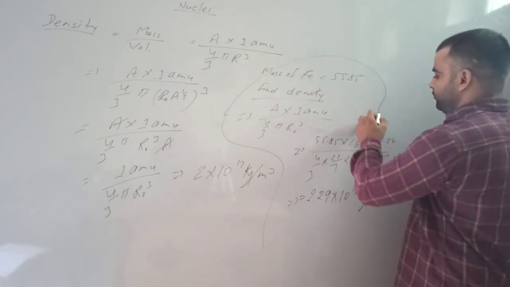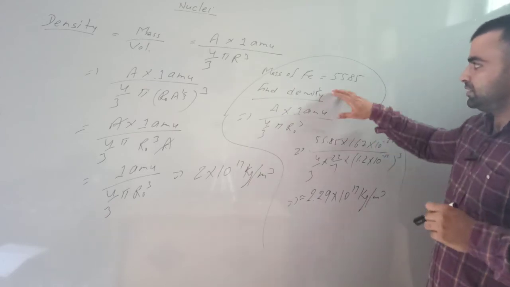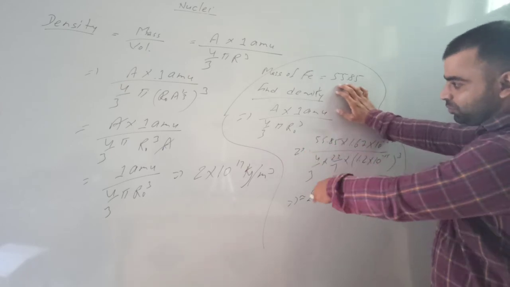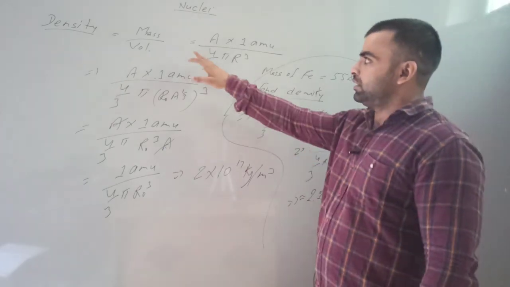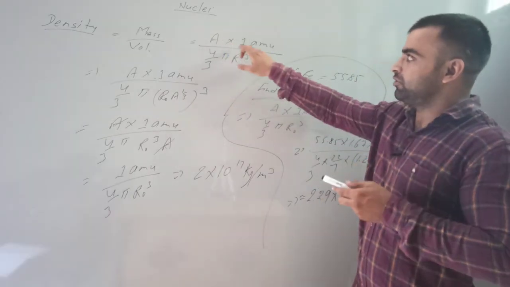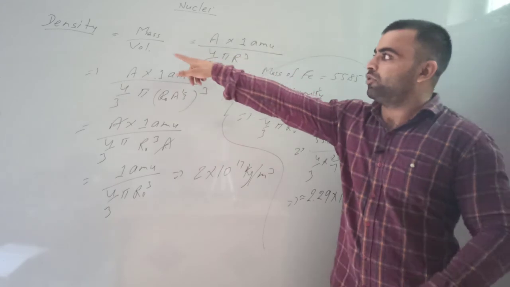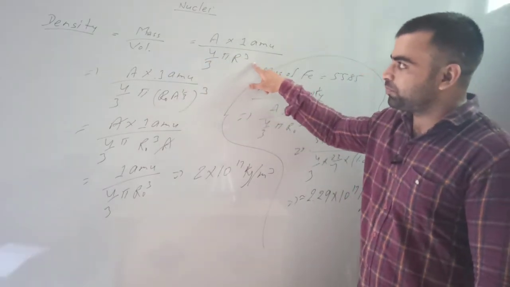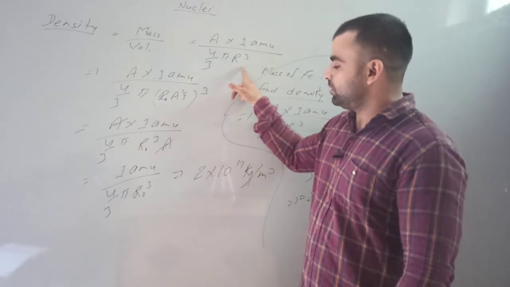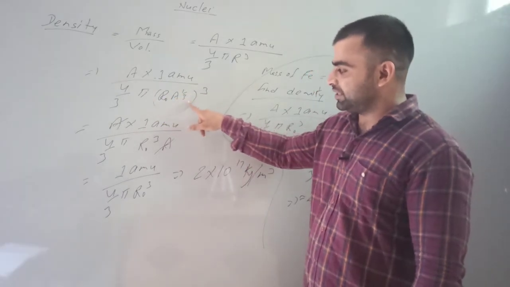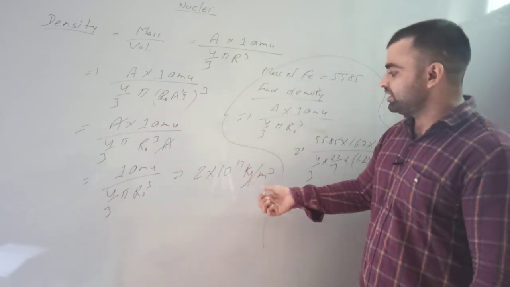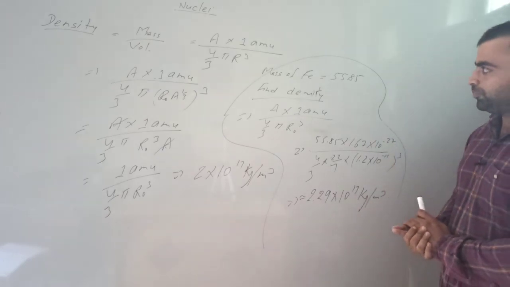So we can calculate the density from this given formula. Density is mass per unit volume, and mass is mass number into 1 atomic mass unit, and volume for a sphere is 4 by 3 pi r cube. Further solving it and putting the value of r cube, r naught A to the power 1 by 3, and solving this we find 2 into 10 raised to power 17 kilogram per meter cube.